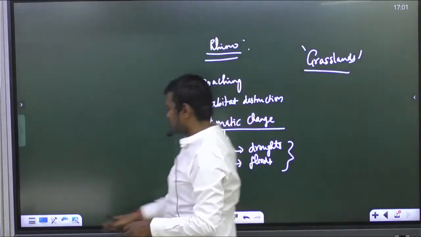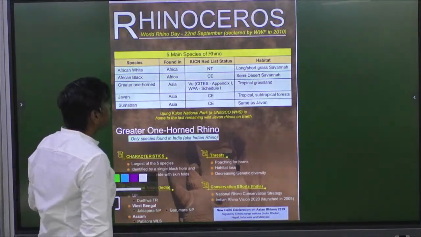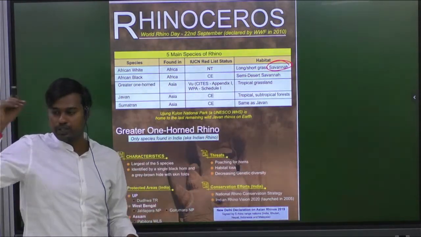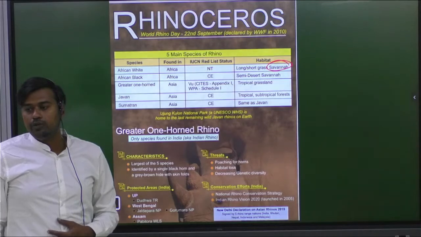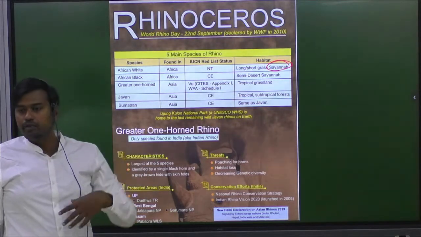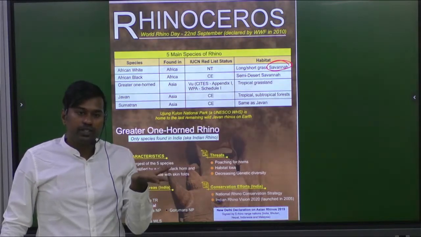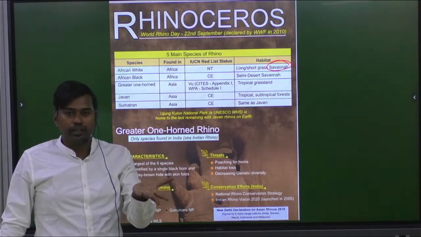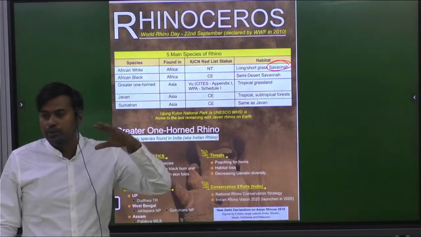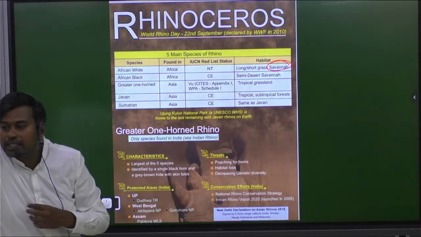What is that location? Have you seen this image? See here, where they are actually located. See here, savanna means what? It is tropical grasslands. Especially go to the African continent physical map, you will see the savannas. In the central regions of Africa, the rainfall is very much less compared to other areas. So those regions support the growth of tall grasses which are very nutritious. That is referred to as tropical grasslands or savannas.